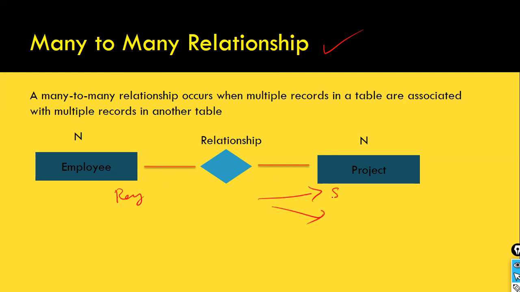Let's say he is working on supply chain analytics, and also on finance analytics. A single project can have more than one employee. Apart from Raj, we have Ashok, and we have Kiran. This is called many-to-many relationship.